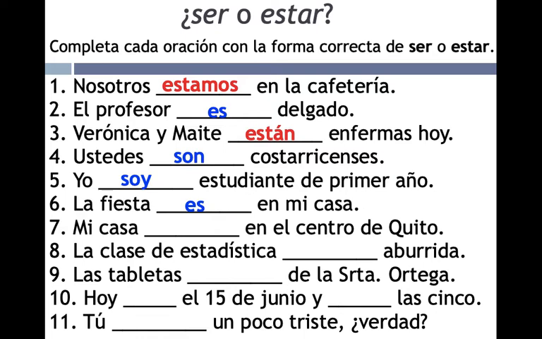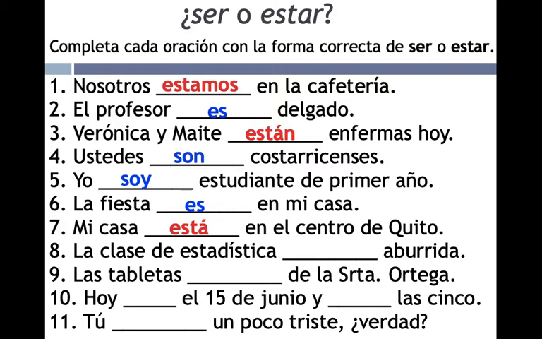7. Mi casa en el centro de Quito. Mi casa está en el centro de Quito. My house is located in the city center, downtown Quito. Remember, this is the location of a person, place, or event.